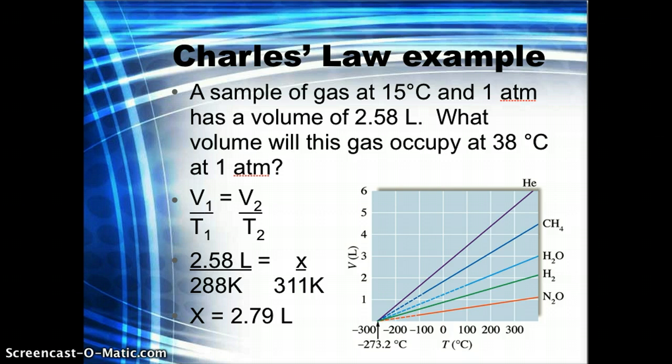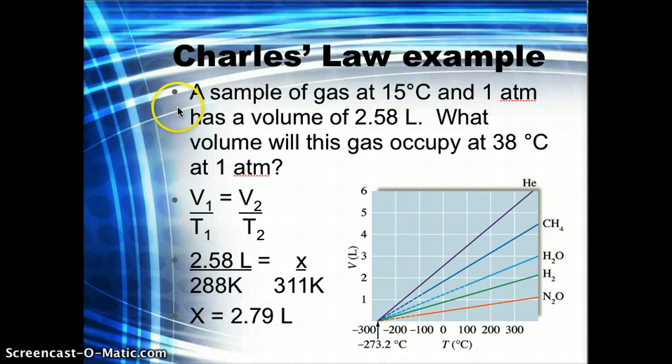So we need to convert our temperatures to Kelvin. So to get to Kelvin, remember you are going to take degrees Celsius plus 273.15. Watch your sig figs since there's nothing after the decimal, after the 15 and the 38. We aren't going to have any digits after the decimal in our numbers. So 15 degrees Celsius would be 288 Kelvin. 38 degrees Celsius is 311 Kelvin.